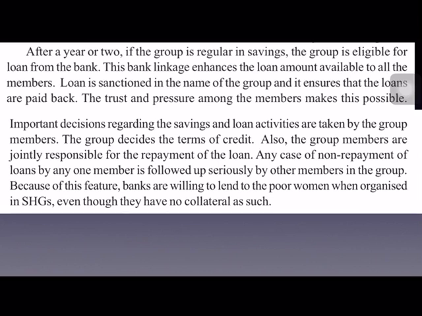And also, for repayment of the loan, all the group members are jointly responsible. If any member fails to repay the loan, all the other members take up the responsibility of repaying the loan. Because of this feature only, banks are willing to give loans to the SHGs. Though they don't have any collateral, banks come forward to give loans only because all the other members take up the responsibility of repaying the loan.